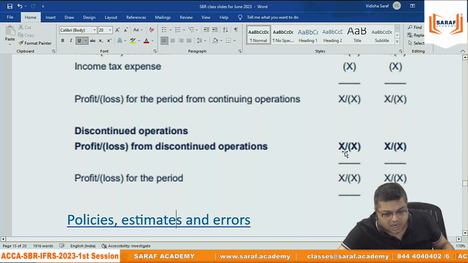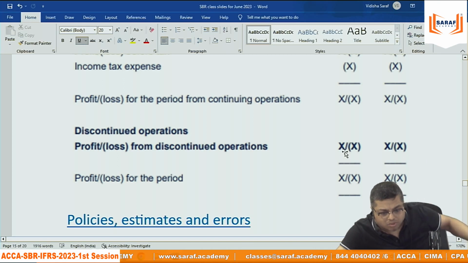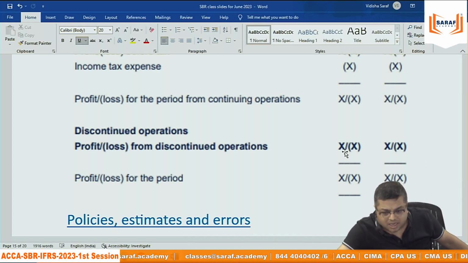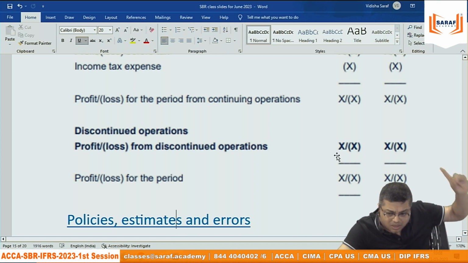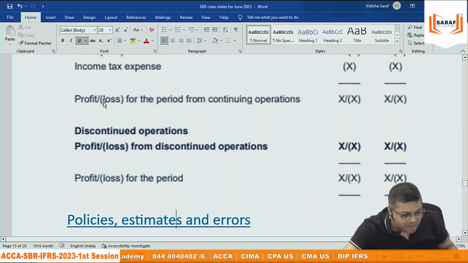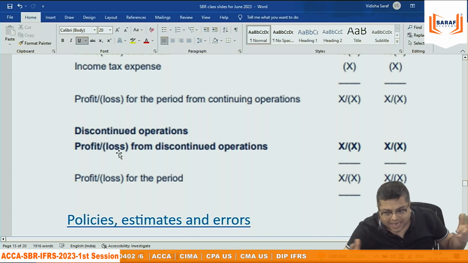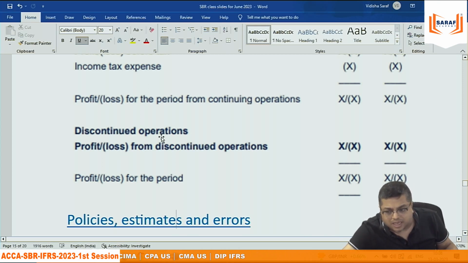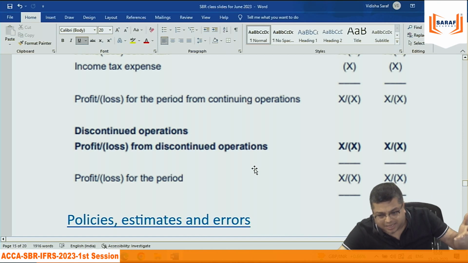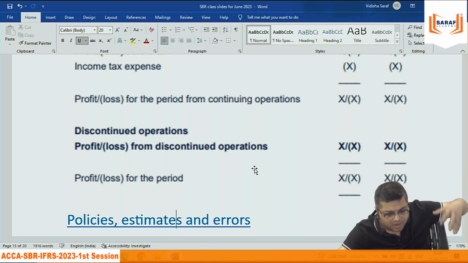The breakup of the discontinued operation loss or gain will be in the notes to accounts. The sales of IFRS, the expenses of IFRS, everything will be in the notes to accounts. But it is not that every organization will have this. 99% of businesses have no discontinued operation, so there cannot be any separate heading. But if it is there, it needs to be separately disclosed. Relating to this, IFRS 5, discontinued operations and held for sale assets, we are going to study in a separate topic. But just that when we are discussing the format, the profit or loss from discontinued operations needs to be recorded separately.